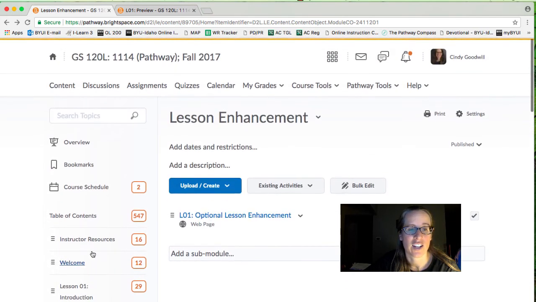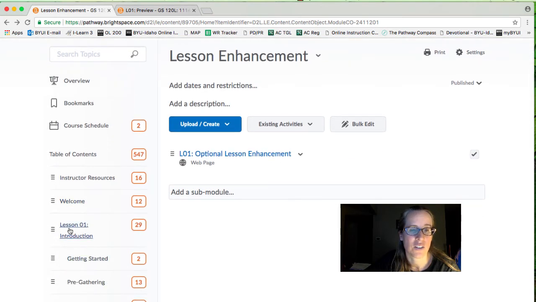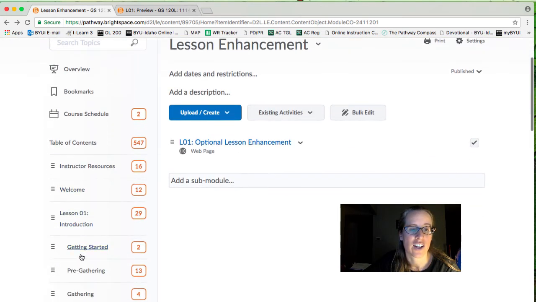So this is a lot to take in. Start with the overview, go down to the welcome page, then go into lesson 1 to getting started and just start working through everything one thing at a time. Don't let it overwhelm you. Just take it step by step, just like it says in the scriptures, line upon line, precept upon precept. We don't jump all the way to the end and try and do everything at once. We're just going to do one step at a time, and you will get through this class and you will do a great job. And I'm here to help you.